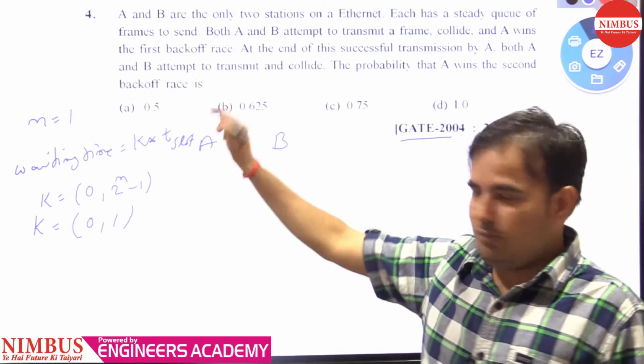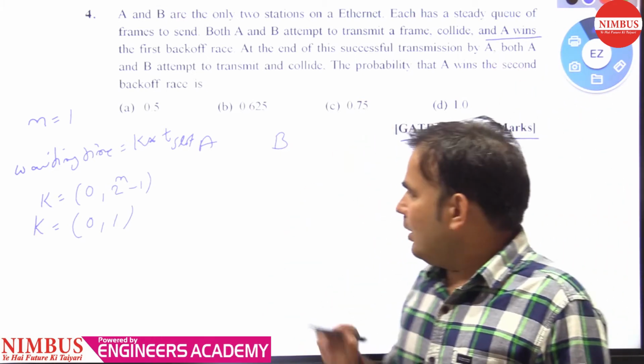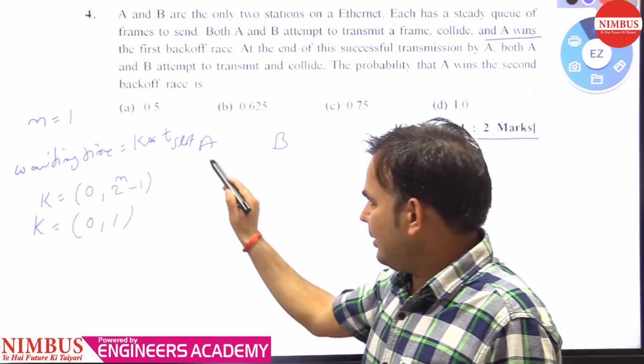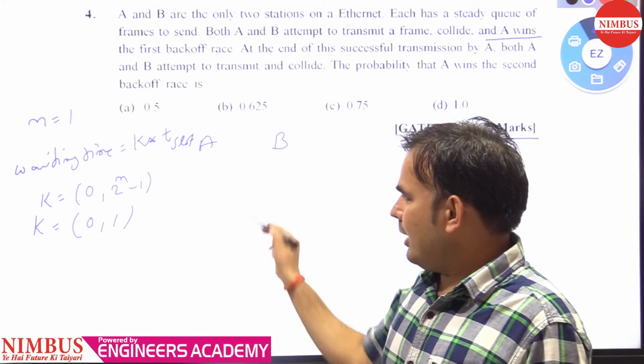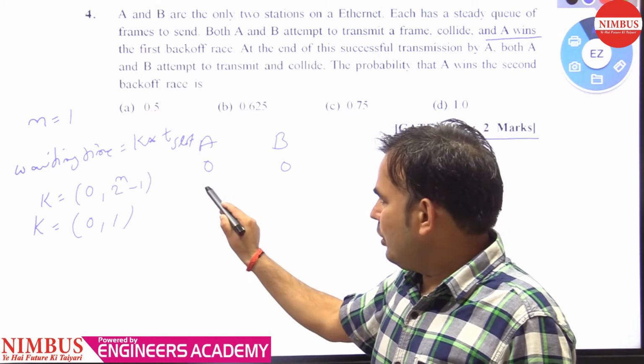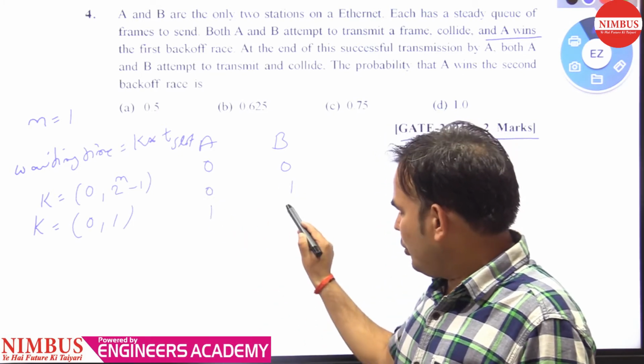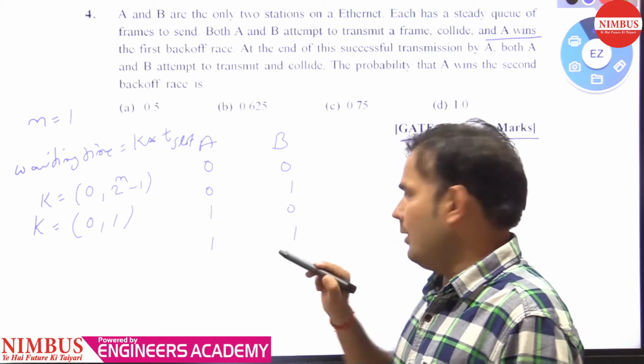The first back-off race is also won by A. You can assign the values of K for A and B like this: 0 0, 0 1, 1 0 and 1 1.